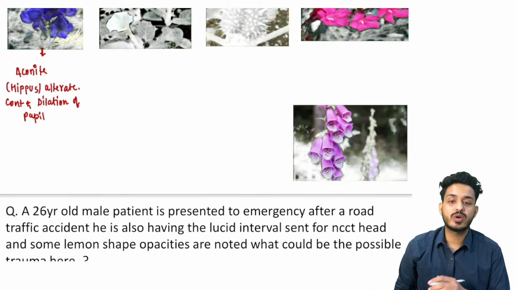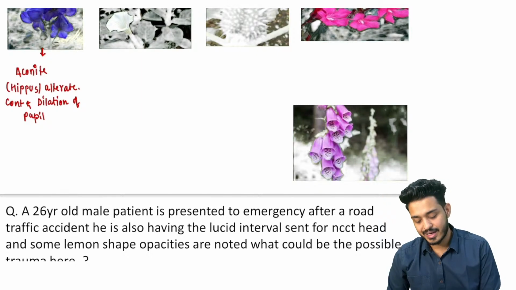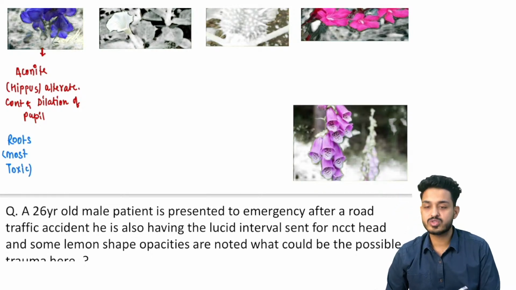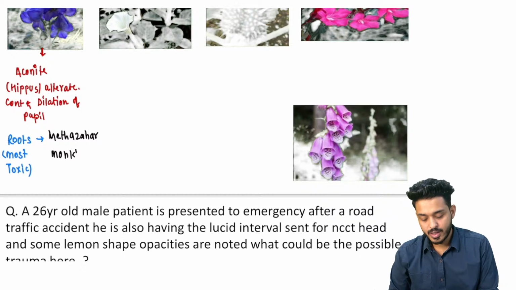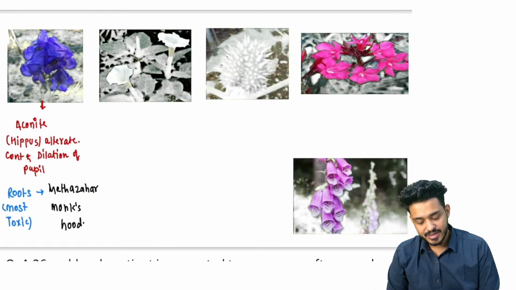And if they ask you what is the most poisonous part of this particular plant, that is going to be the roots. Remember, roots are the most toxic part. And what do we call it? We call it meetha zahar, or we also call it monk's hood. That is going to be your aconite.